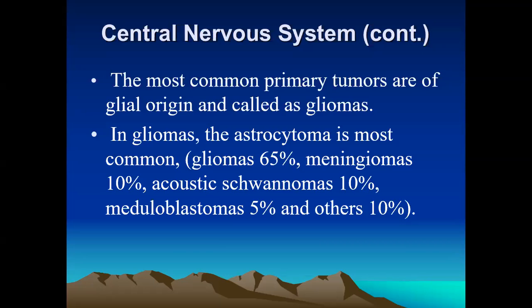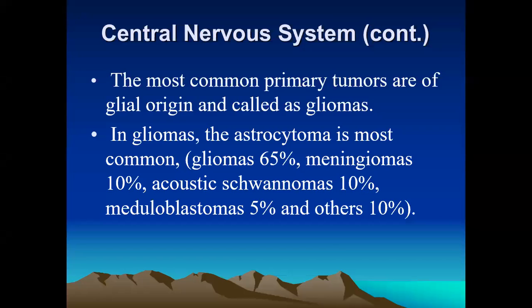The gliomas comprise astrocytoma, the most common tumor, comprising about 65% of the cases. So the gliomas comprise astrocytoma, oligodendroglioma, ependymoma and choroid plexus tumor. These tumors comprise about 65% of the cases.